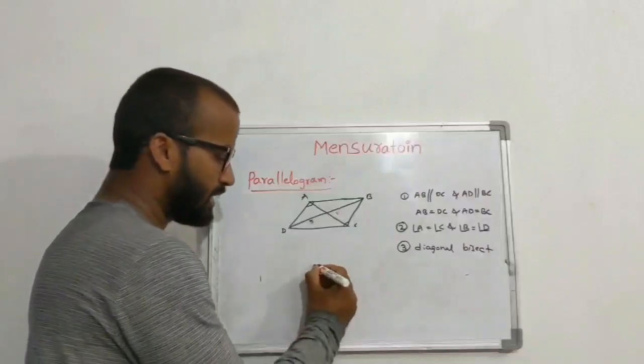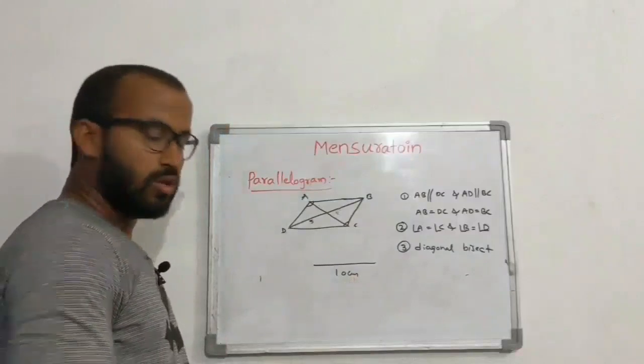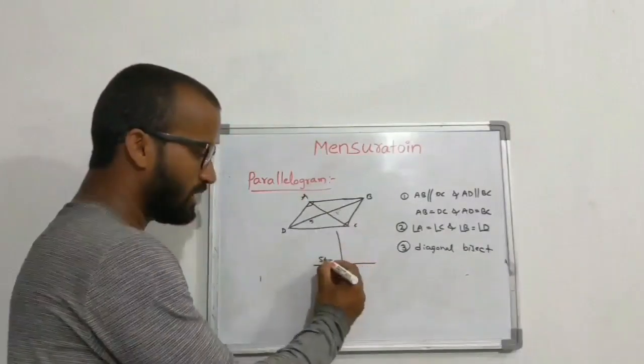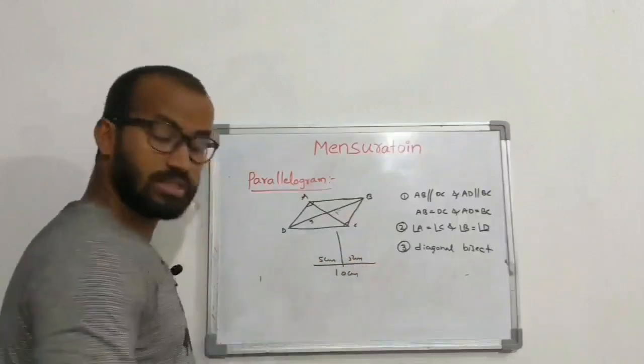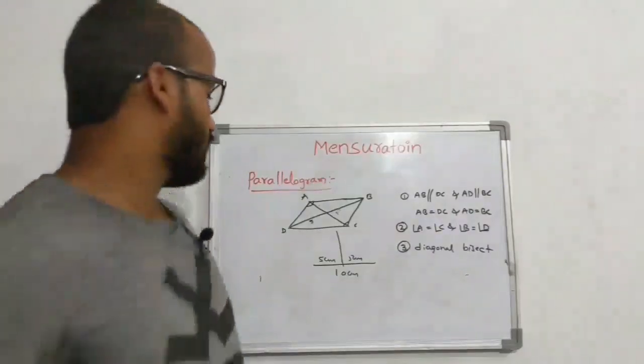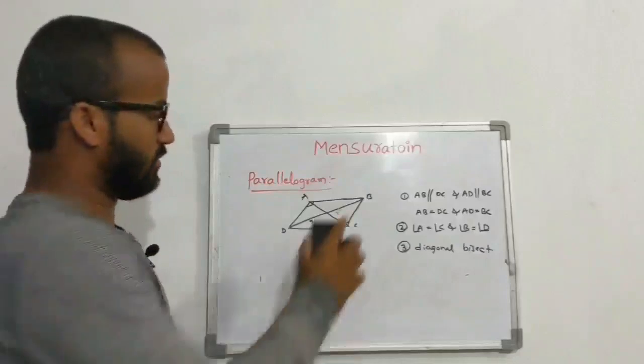What is meant by line bisector? This is a 10 centimeter line. Line bisector means we have to divide this line into 5 centimeters and 5 centimeters. Now we discussed properties of parallelogram.